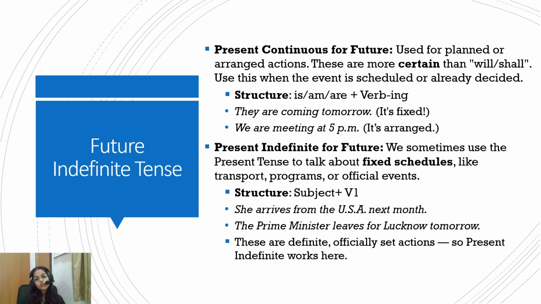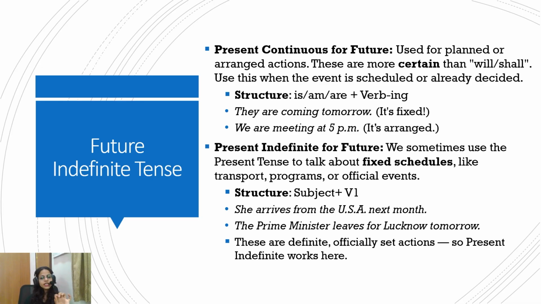So, present continuous for future. These are used for planned or arranged actions. These are more certain than will or shall, and these are used when an event is scheduled or already decided. And the structure for present continuous for future is am, is, are plus the ing form of verb. Simple enough. So they are coming tomorrow. Now it's fixed. So it is present continuous for future. We are meeting at 5 p.m. Again, this is arranged. So these have a very high level of certainty. It's almost like it's done, but it is not done. But the certainty level is very high.